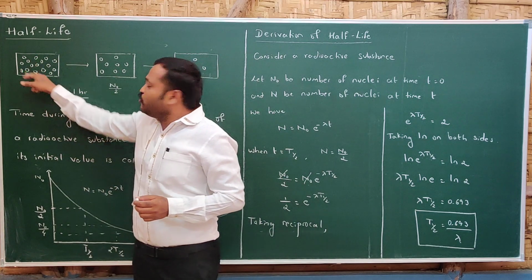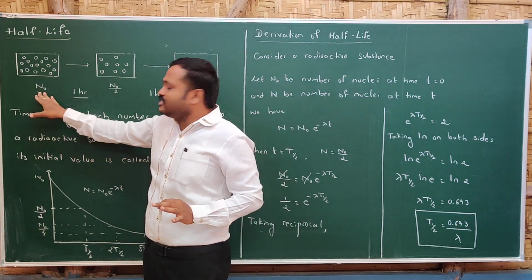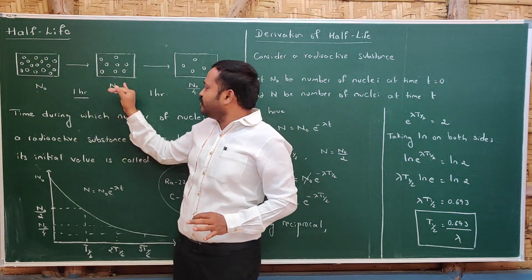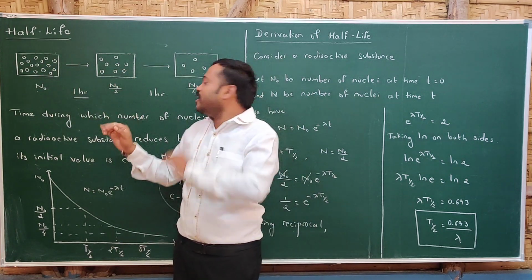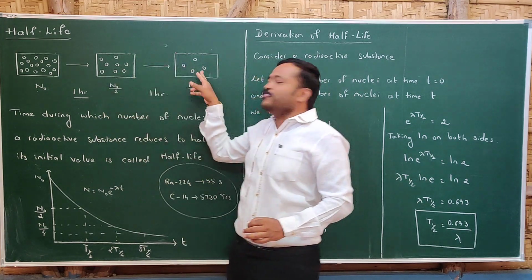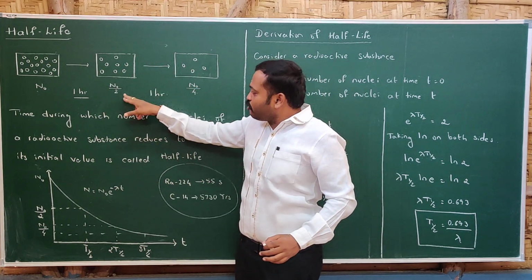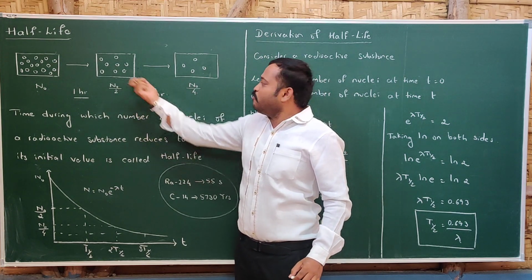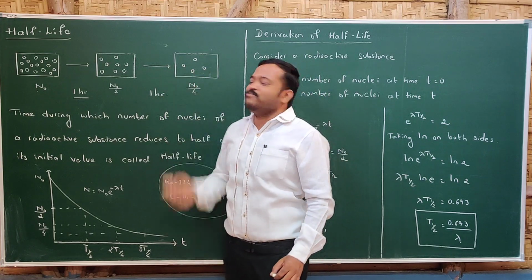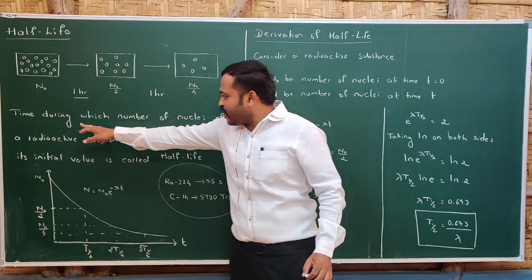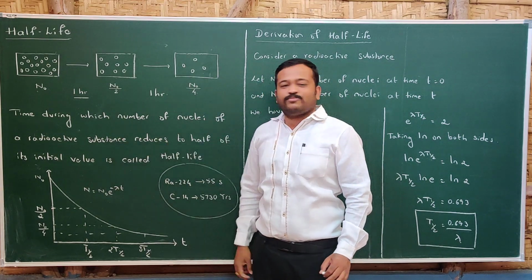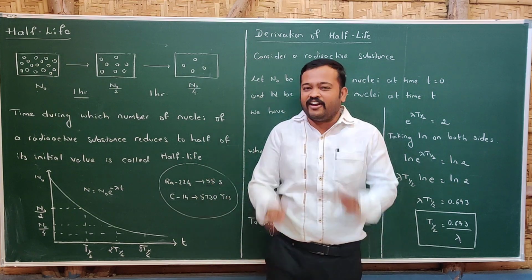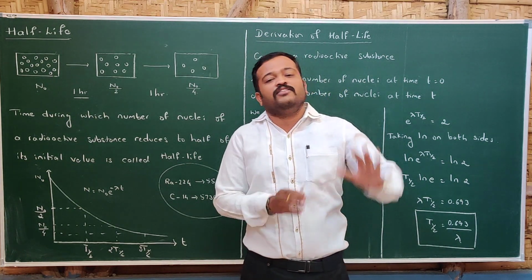If the number of nuclei in a radioactive sample is N0, and after 1 hour, this number of nuclei reduces to half, that is N0 divided by 2. And again, after 1 hour, this number reduces to half, that is N0 divided by 4. The time during which the number of nuclei reduces to half is called half-life. That is, the time during which the number of nuclei of a radioactive substance reduces to half of its initial value is called half-life. And half-life of different nuclei will be different.